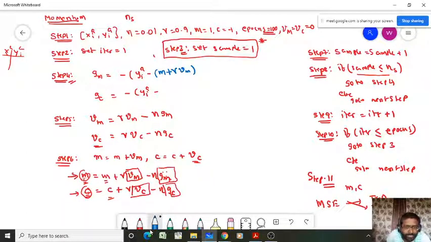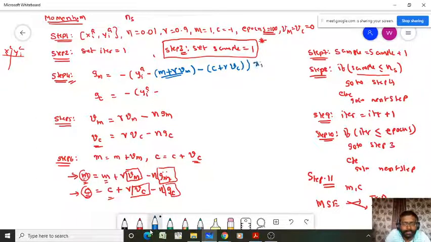I am not considering the other term because I don't have the value of Gm. Similarly, for c it is c plus gamma into Vc. That means it is approximated, not exactly the m value. If you want the exact value, you have to include this term also. So this is the approximate m and this is the approximate C value.